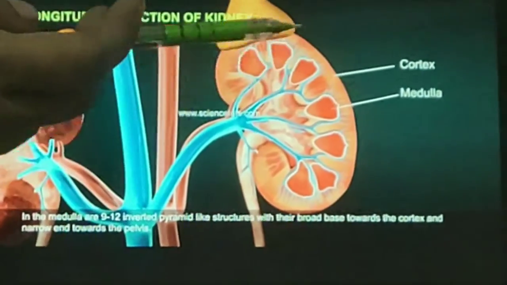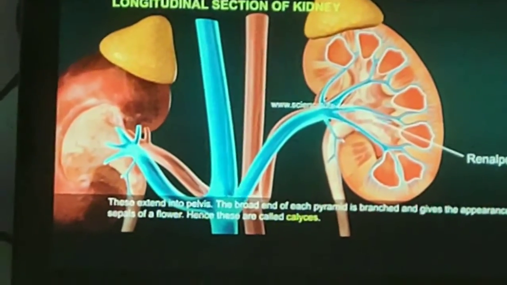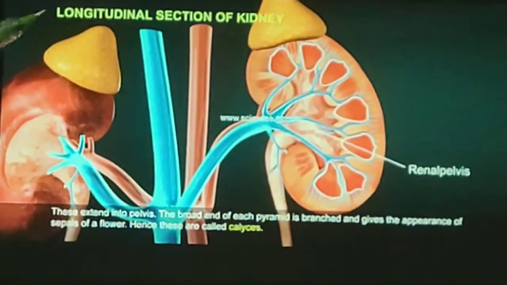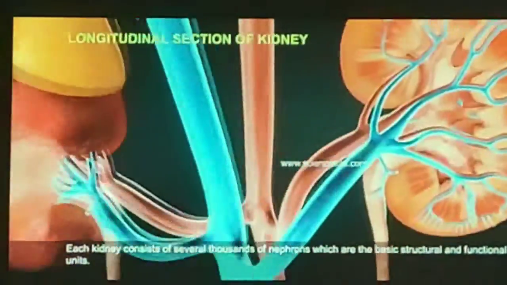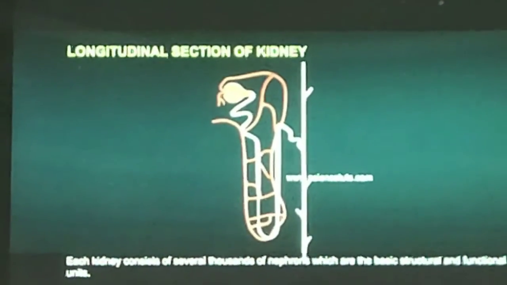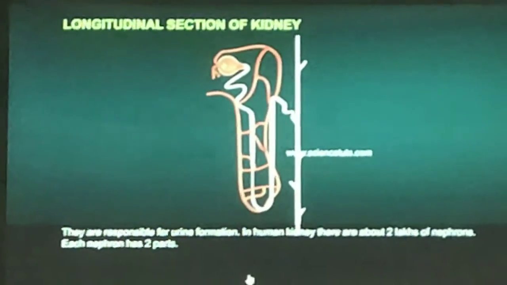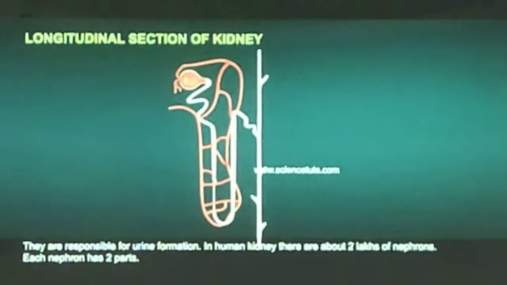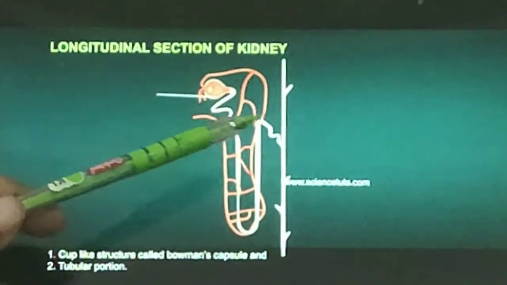These structures have a broad base towards the cortex and narrow towards the pelvis. Each kidney has thousands of nephrons, which are the basic structural and functional unit of the kidney. They are responsible for urine formation. Each nephron has two parts. One is Bowman capsule, another is the convoluted tube.